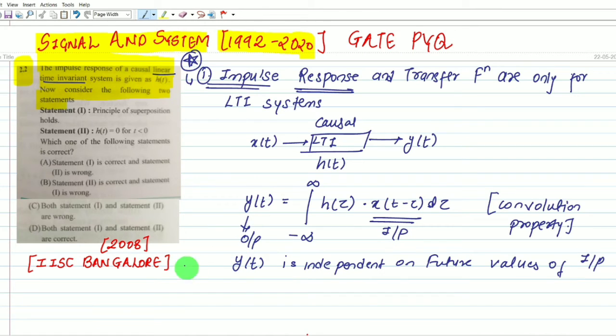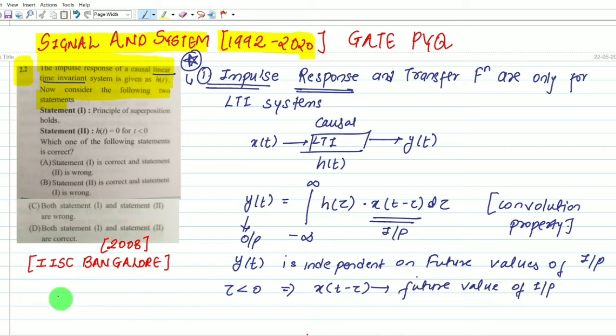Understood this part? Let me take tau less than 0. What can we say about x of t minus tau? If we put tau less than 0, x of t minus tau will depend on the future value of input. Understood? There is a contradiction. What contradiction? It does not follow a causal system, because we know that for a causal system, the output is independent of the future value of input, but here it depends on the future value of input.